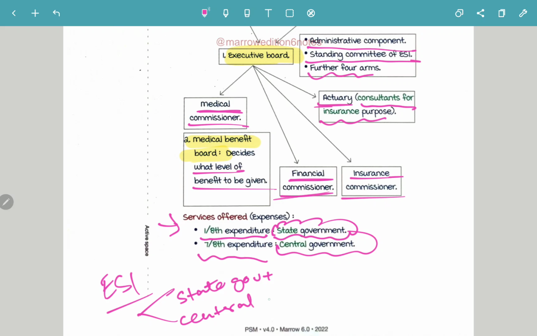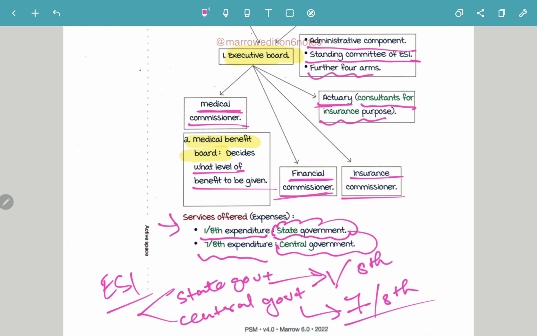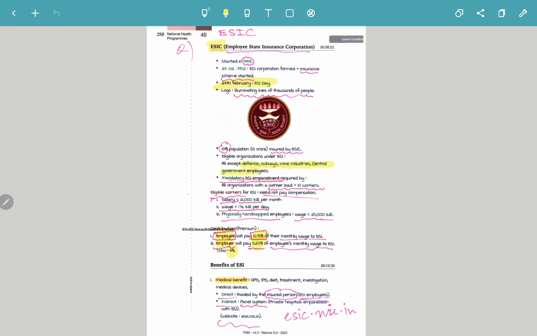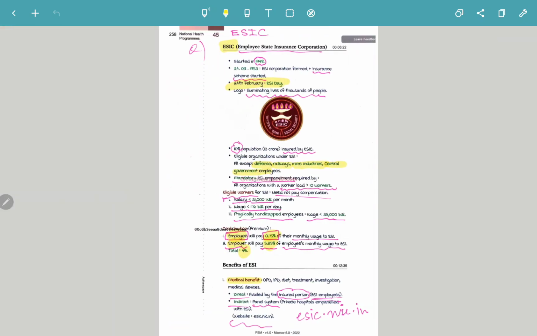The majority of expenditure for the insurance is contributed by the central government, that is 7/8, whereas the state government contributes only 1/8. So this is all about the ESI Act as well as the Factories Act.